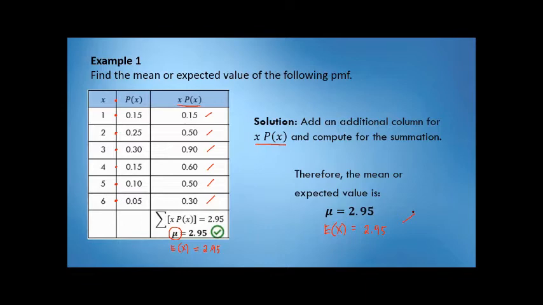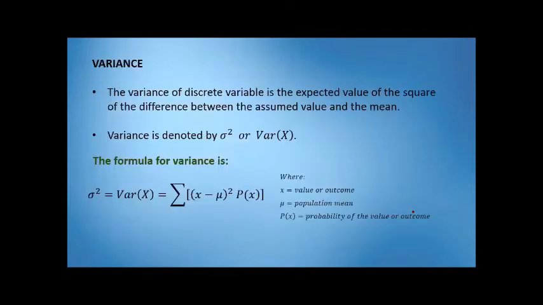Now, proceed tayo sa variance. So, paano ba natin or ano ba ang importansya ng mean? Paano siya natin gagamitin sa variance and standard deviation? Okay, so the variance of a discrete variable is the expected value of the square of the difference between the assumed value and the mean.